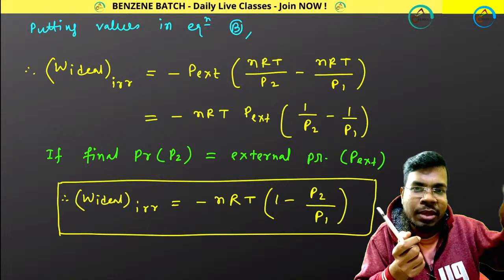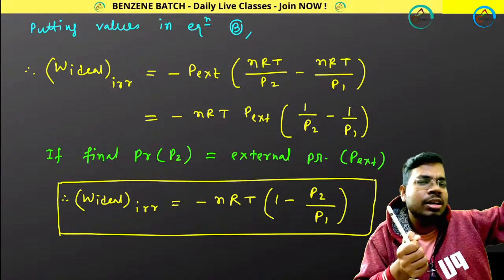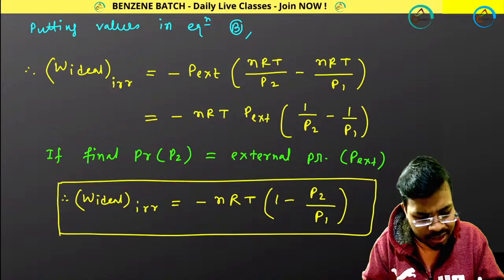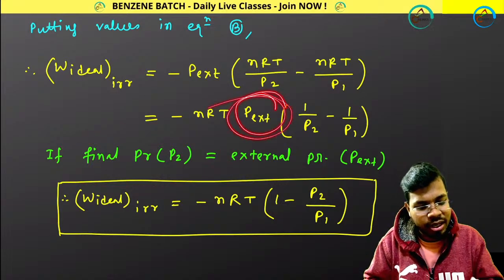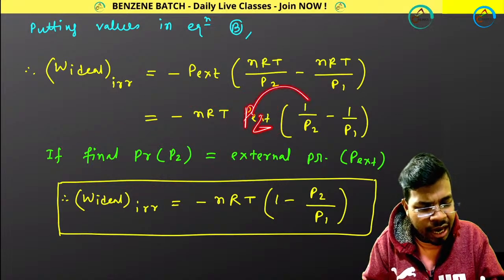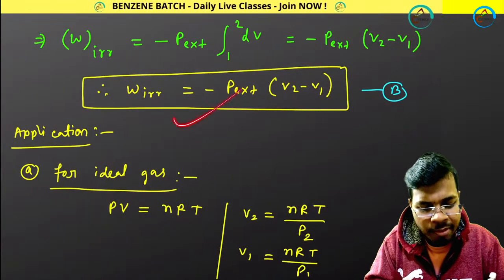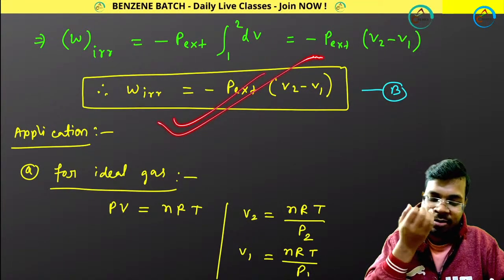That means both of them are equal. That means your final pressure is actually your external pressure. So I can write this as P external in this way. If you put P external equals P2 and cross multiply this, then it is this. But remember this basic expression.